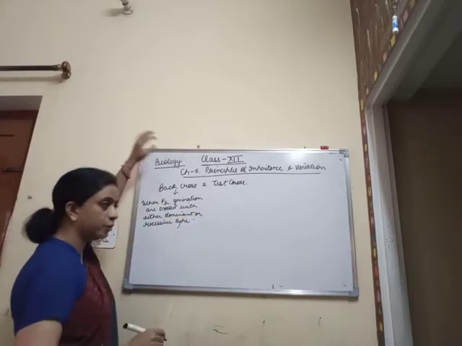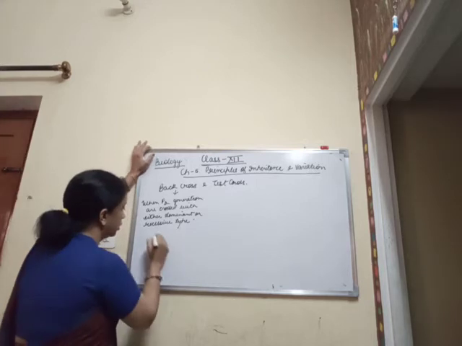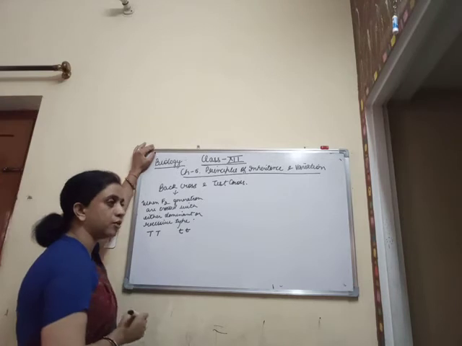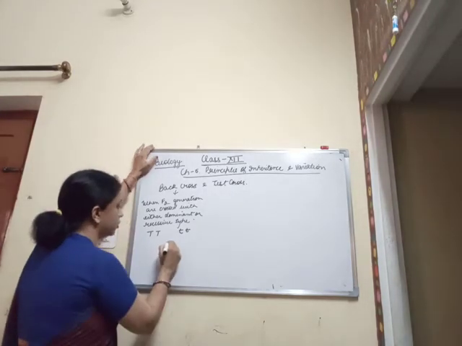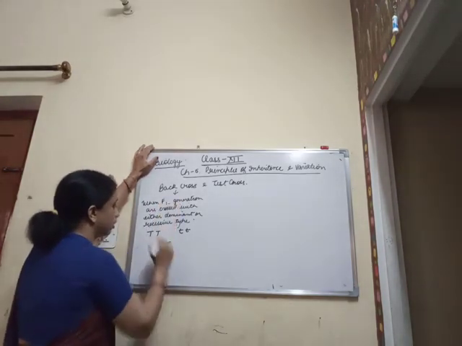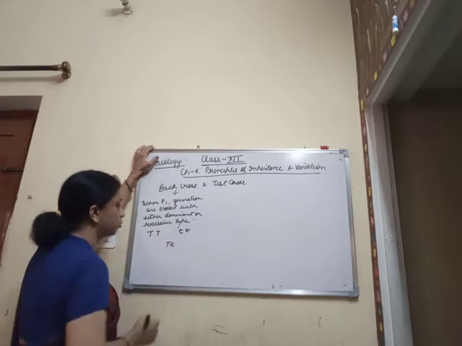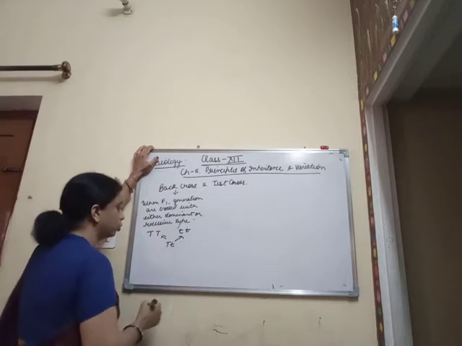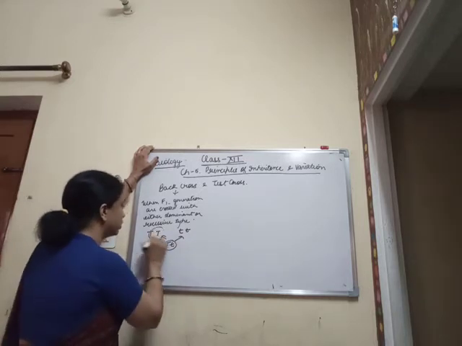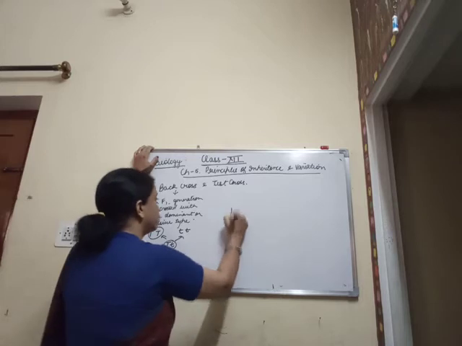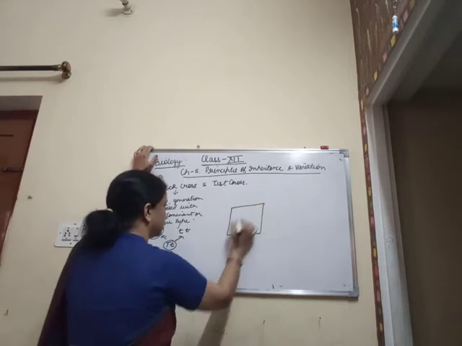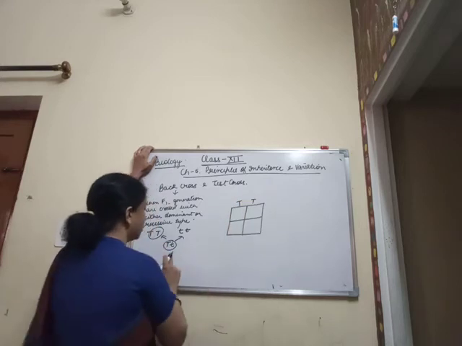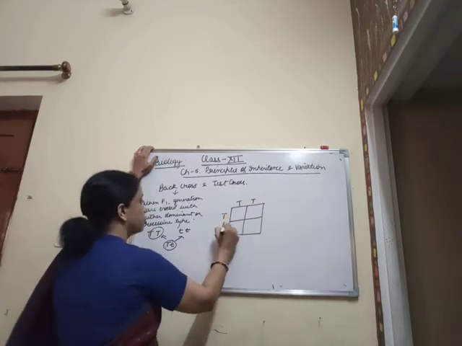So in our Mendelian monohybrid cross, the parents were capital TT and small tt, and the members of the F1 generation were capital T, small t. So we can have a cross with either of them. I am going to show it with both of them. If this is crossed with this, then what happens? The gametes formed over here will be capital T, and the gametes formed over here will be capital T, small t.